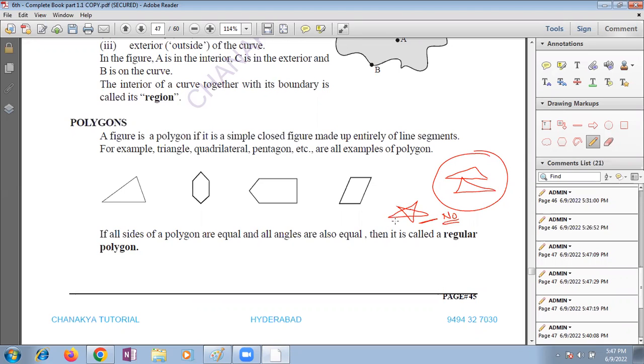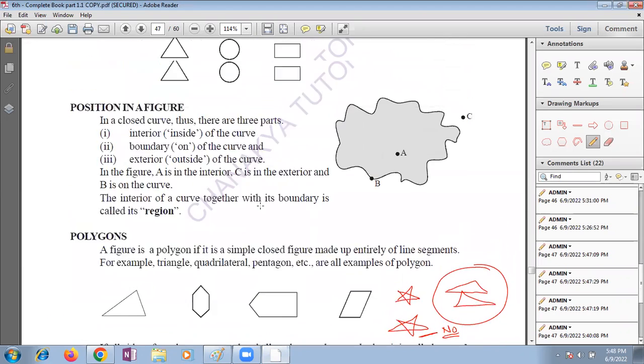Why not? Even though it is bounded by line segments, it is not a simple figure, children. It's a complex figure. Polygons are simple closed figures; the lines won't cross each other. Here this line is crossing, and here once again crossing, so this is not a simple polygon. It is a complex polygon. These things we will discuss in the next class.